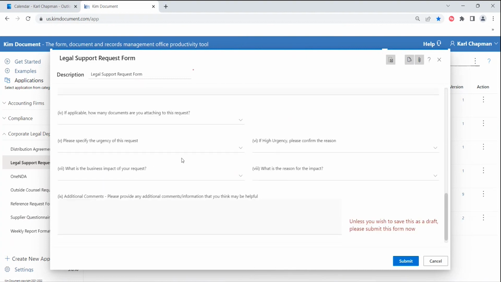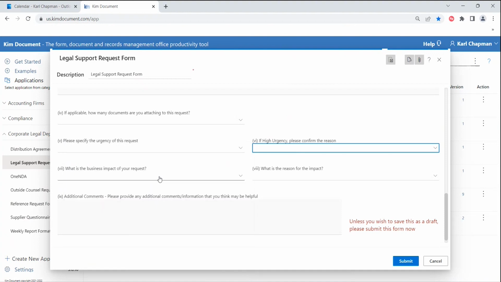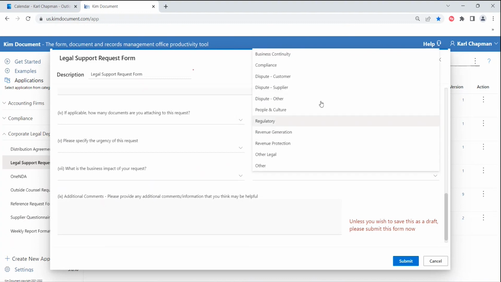You can actually put in information about the urgency of the request, and if it happens to be high, what's the reason for it? And again, we've put in drop downs that you may want to amend and change, but you want to know why is the business seeing this as an urgent request. You also want to know what the impact of it is on the business, so you can report, for example, on the nature of your work. So for example, if someone selects that the reason is high, why is it high? Business continuity, compliance, revenue generation, revenue protection. This gives you the information and the data to be able to manage the request, but also to have all the data to report on.